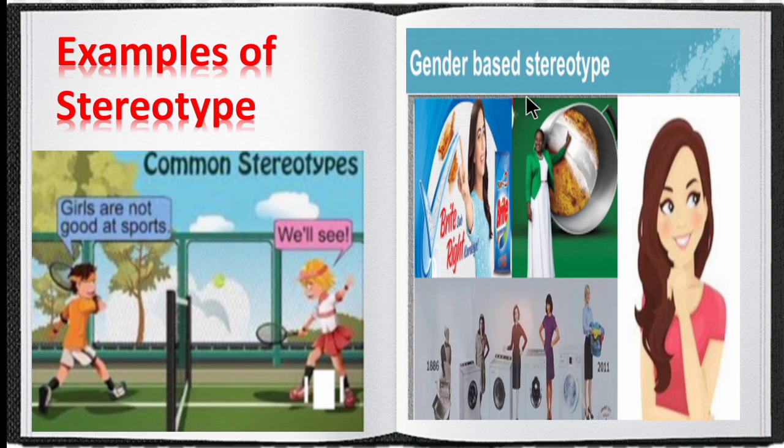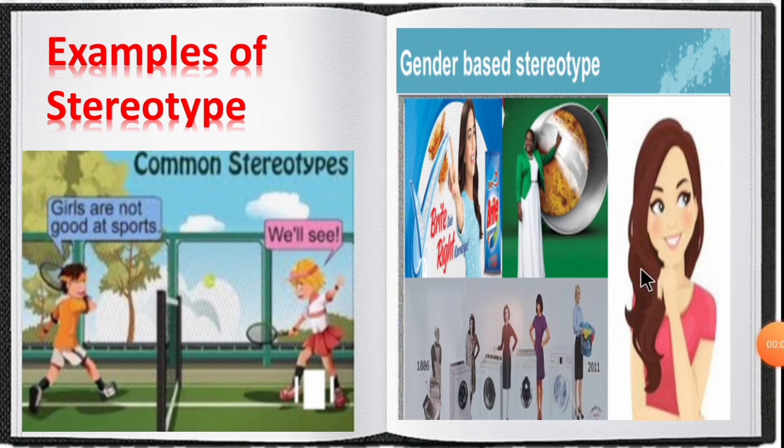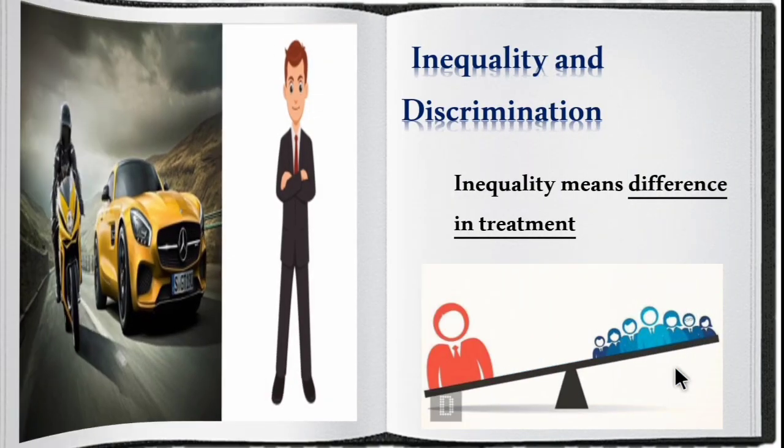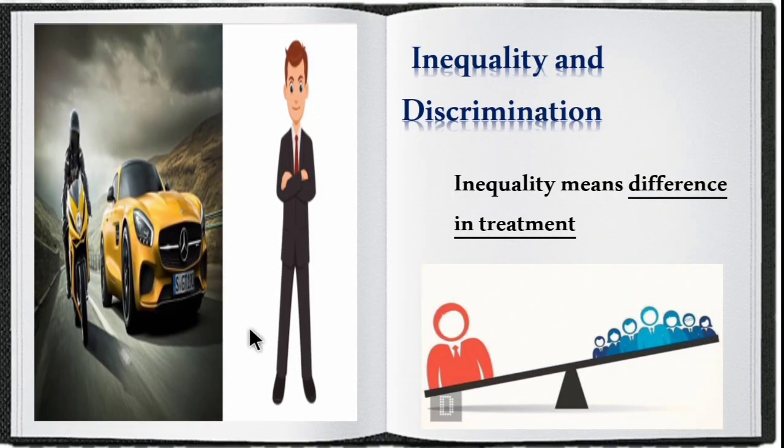Next one is gender-based stereotype. The gender-based inequality comes under gender-based stereotype, that is discriminating based on gender. For example, if you take media, girls are mostly portrayed in cooking advertisements whereas boys are portrayed in bike or car advertisements. So this is one gender-based stereotype.